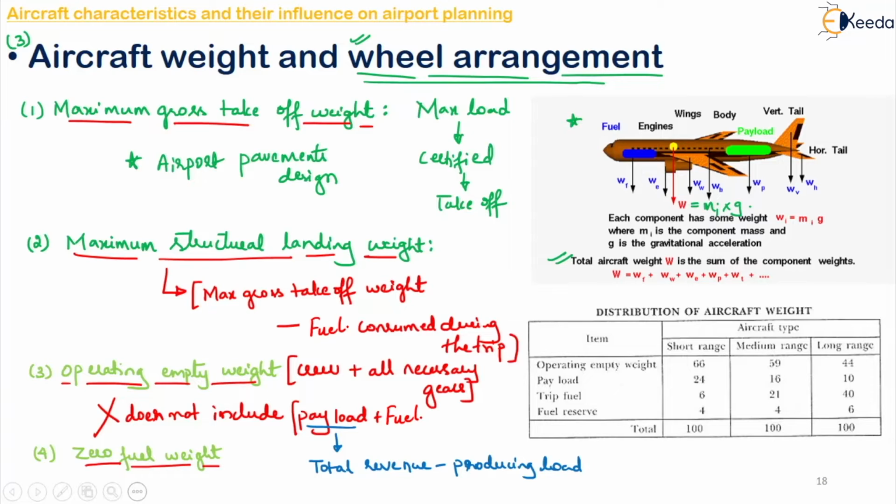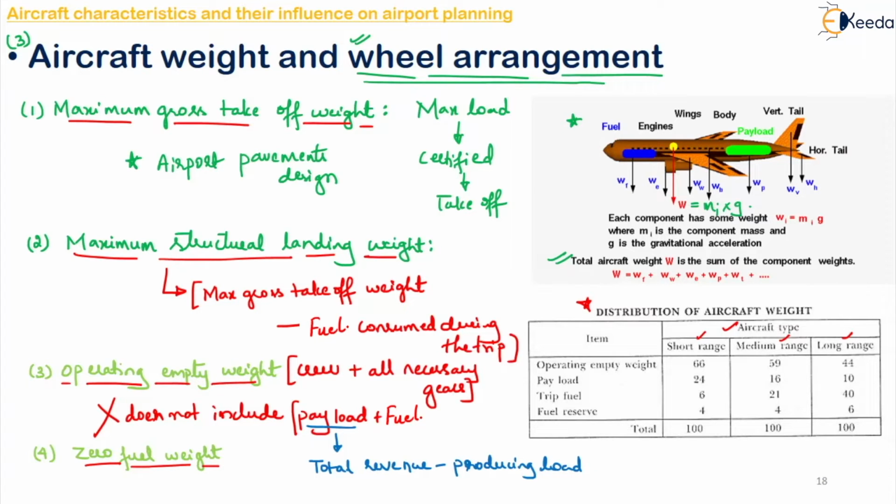Now, if you see the distribution of aircraft weight, it is like this. So this is the aircraft type, that is your short range, medium range and long range. Right, if it is short range, operating empty weight will be 66% of the total weight, payload will be 24%, trip fuel will be 6%, and the fuel that is in reserve will be 4%.